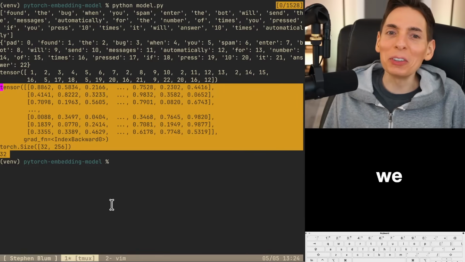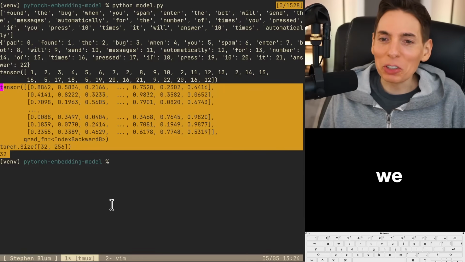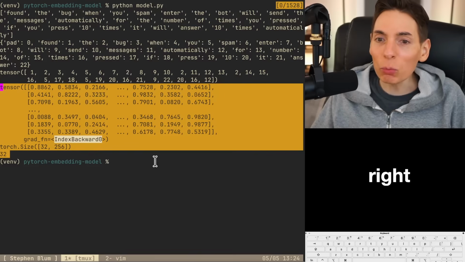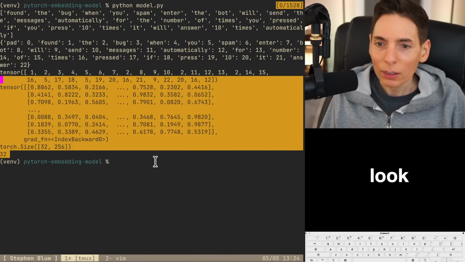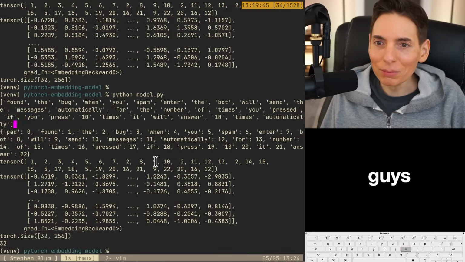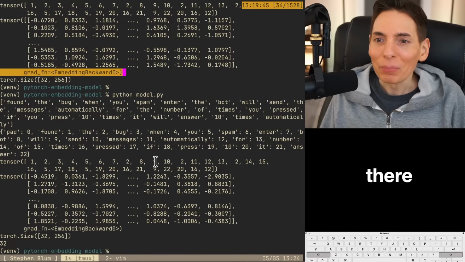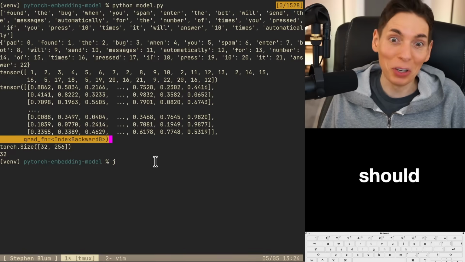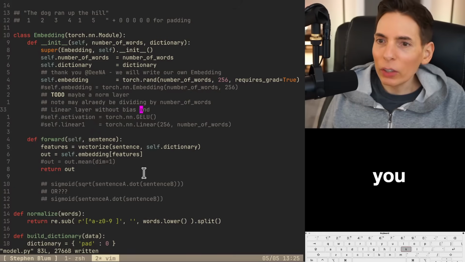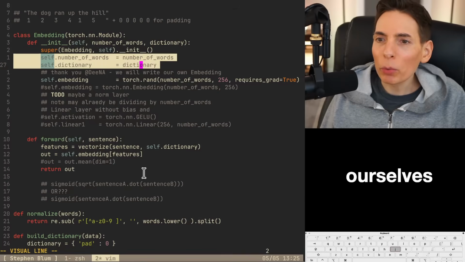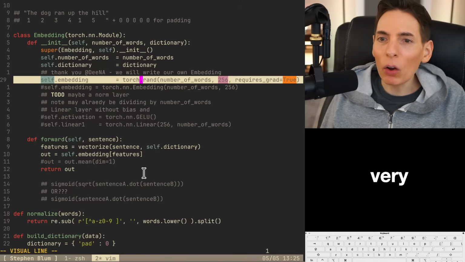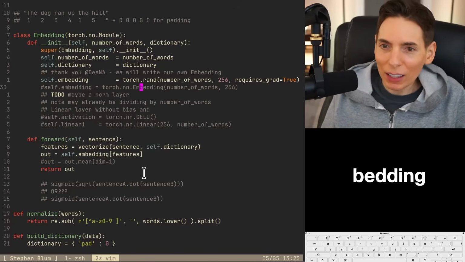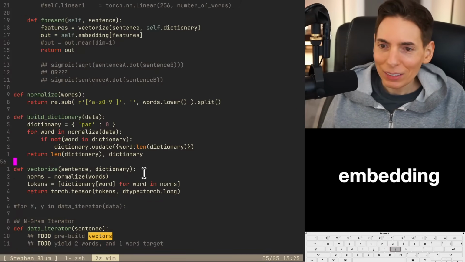All right, there we go, Dina. I think we just did the trick. We just index backward. Look. I think we did it, you guys. Yep, right there. It says embedding backward, but this is index backward, which should do the trick. I think it should. So there you go. We got ourselves number word, dictionary, and our very own embedding. It's legit embedding. Check that out, you guys.